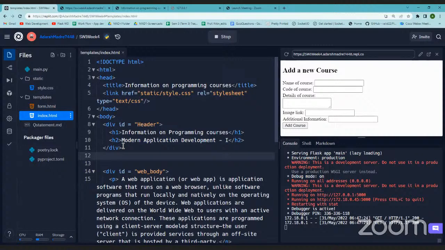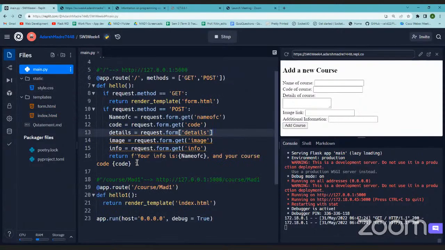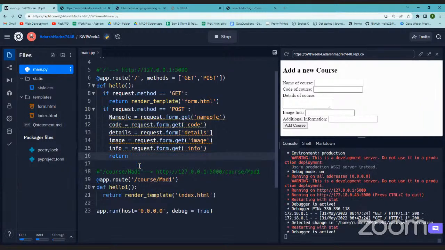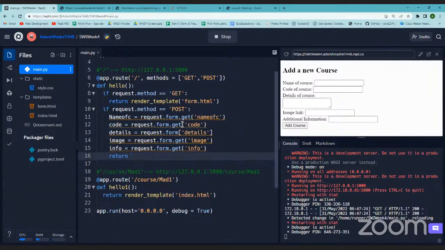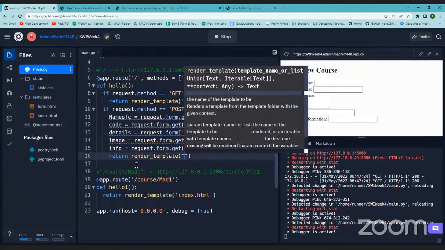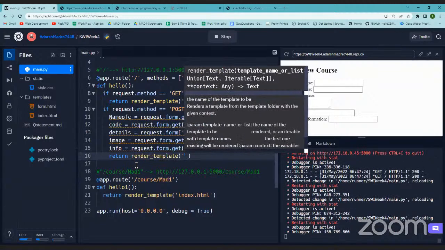So for this information to get rendered using Jinja 2, I need to pass the information to the template. How do I do that? I'll go to the main.py, and instead of this, I'll just remove this now. It was just to check whether we are getting the data correctly. Please note that we are using two different ways of getting the data. Now we'll do render template. What are we rendering? Finally, what should we see? We should see index.html.